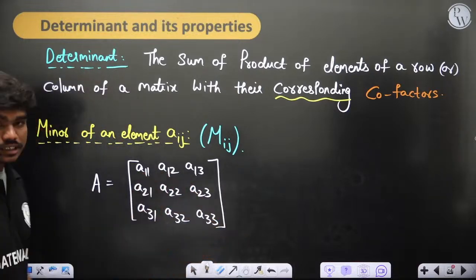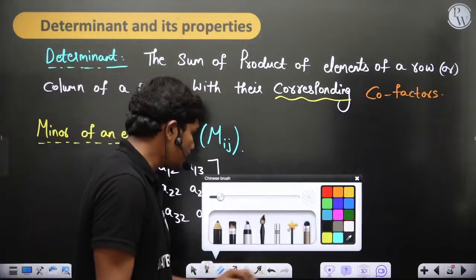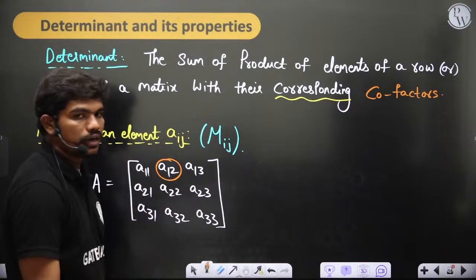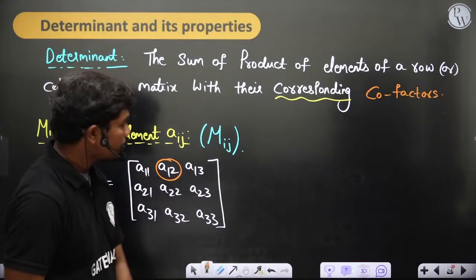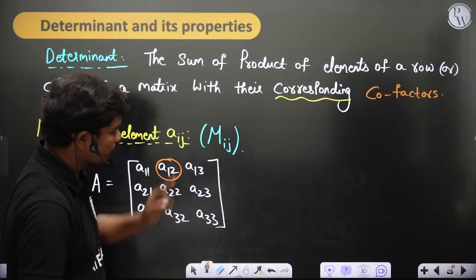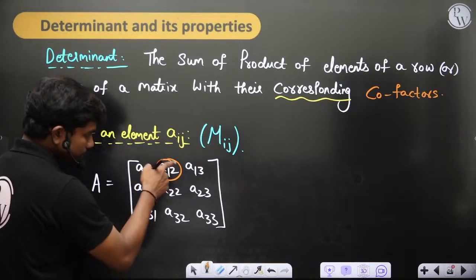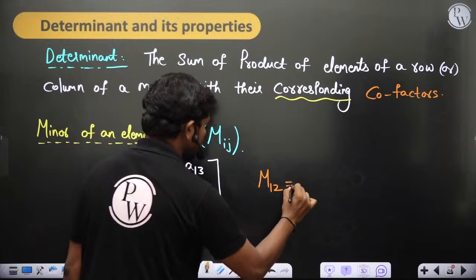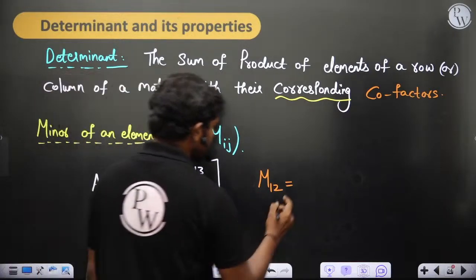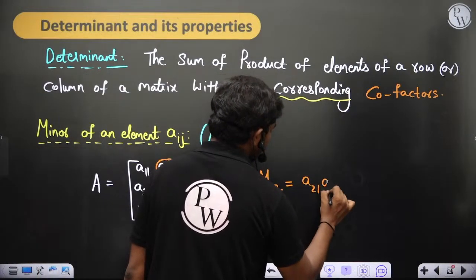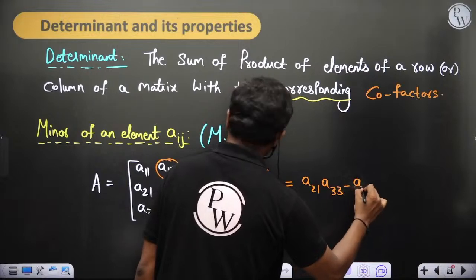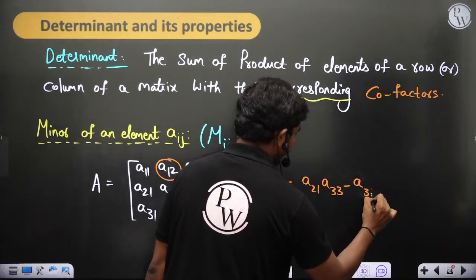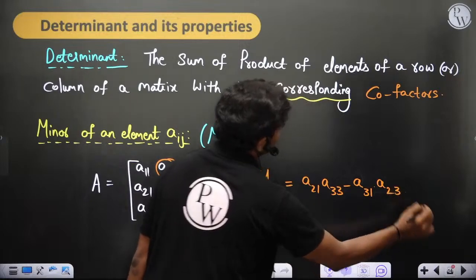For a 3 by 3 matrix, the minor is defined in this form. If you take, for example, this element, let's say i equal to 1 and j equal to 2, which is what I have fixed, then the minor of this element is nothing but the minor of A12, which is capital M12, is A21 A33 minus A31 A23. This is what you have.